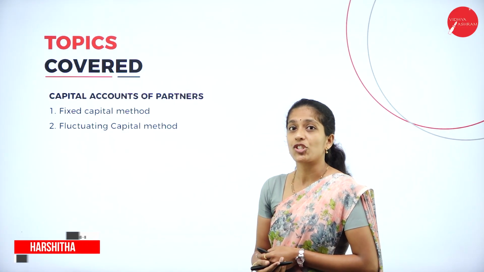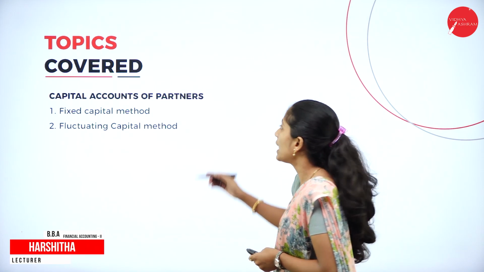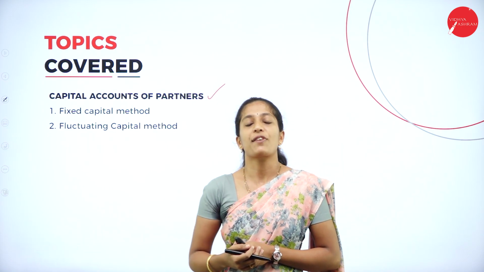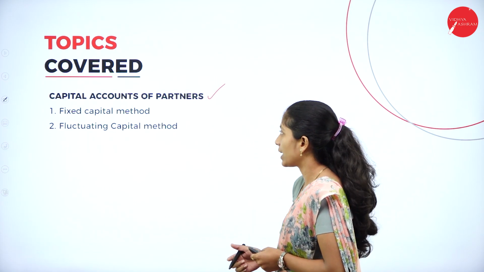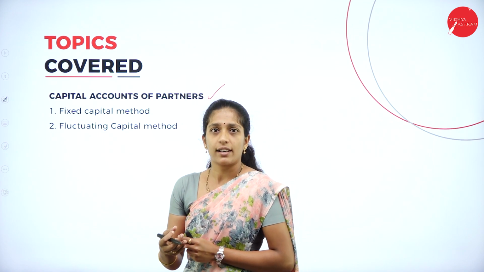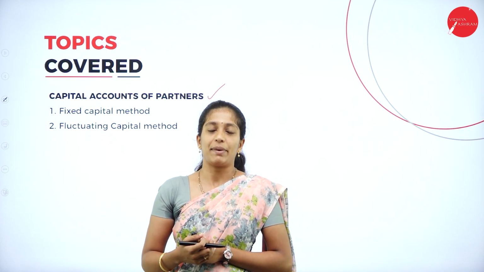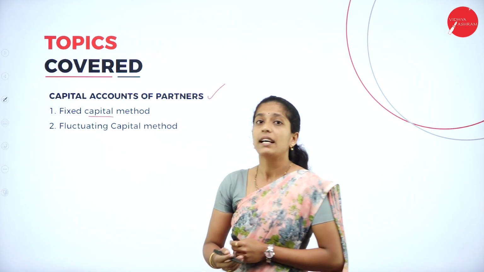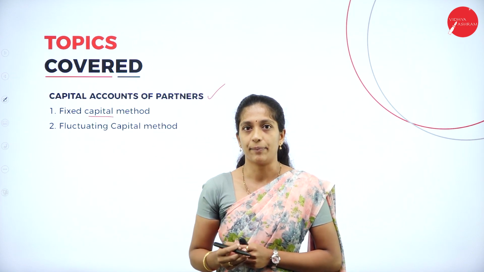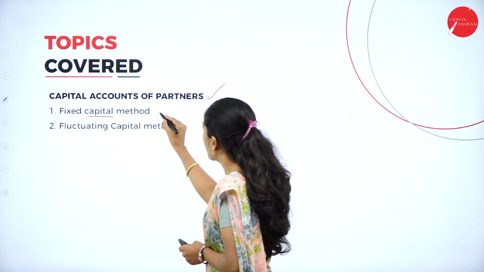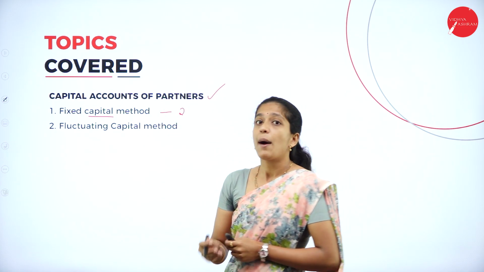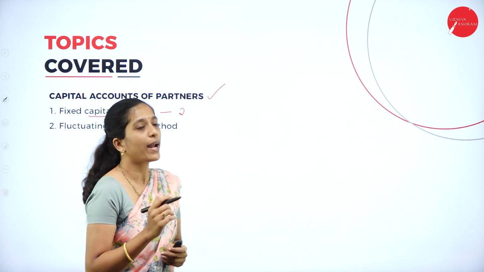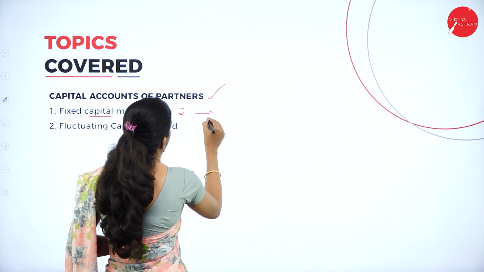In a previous session, I discussed capital accounts of partners. We discussed two methods, that is fixed capital method and fluctuating capital method. Now, quickly we shall recall what this fixed capital method is. Under fixed capital method, the capital of the partner remains fixed year after year. Which are the two accounts to be prepared under fixed capital method?